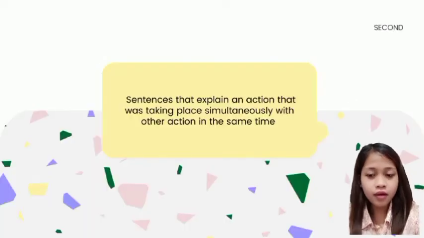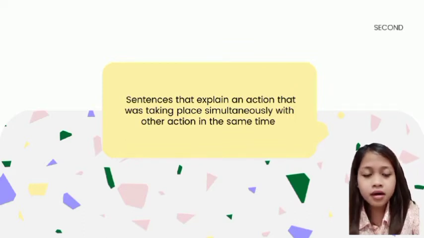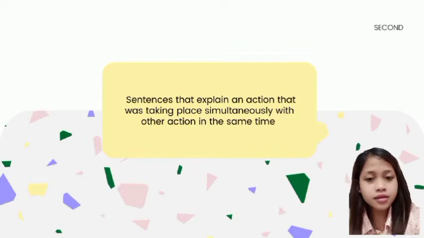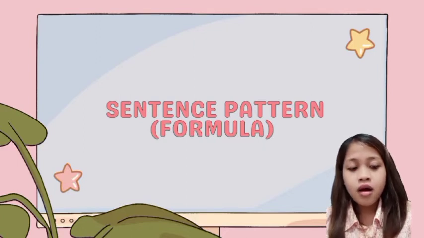Next, the second type of sentence in past continuous tense is a sentence that explains an action that happened together with another action at the same time, all in the past. Next are the formulas. The second type of sentence will be explained in the next part of the video.